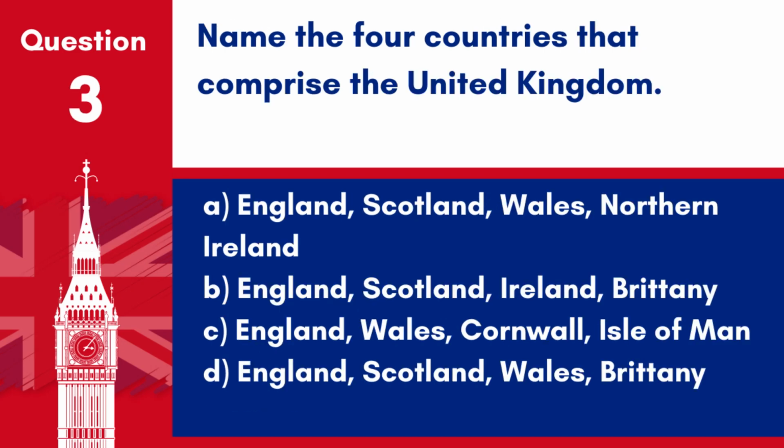Question 3. Name the 4 countries that comprise the United Kingdom. A. England, Scotland, Wales, Northern Ireland. B. England, Scotland, Ireland, Brittany. C. England, Wales, Cornwall, Isle of Man. D. England, Scotland, Wales, Brittany. Answer: A. England, Scotland, Wales, Northern Ireland. These are the 4 countries that form the United Kingdom.